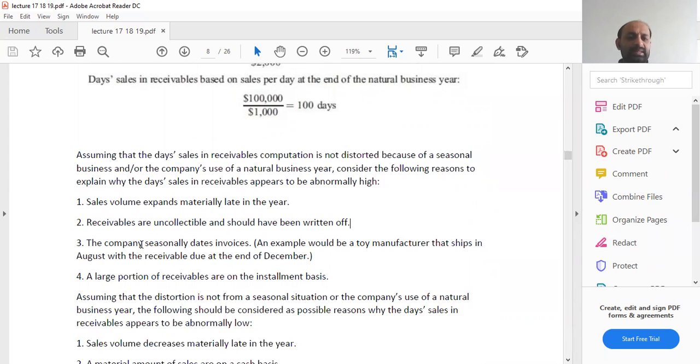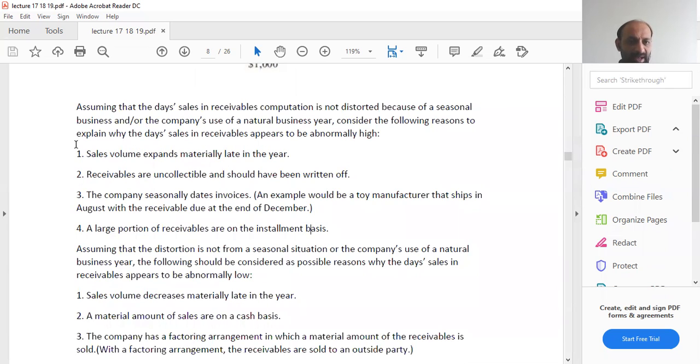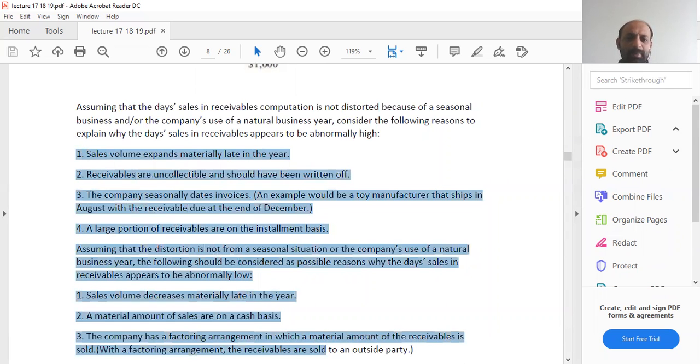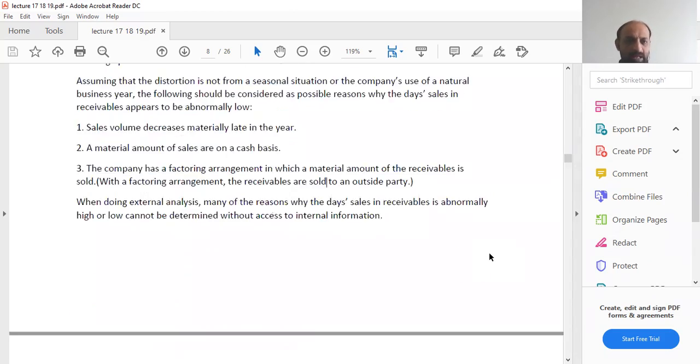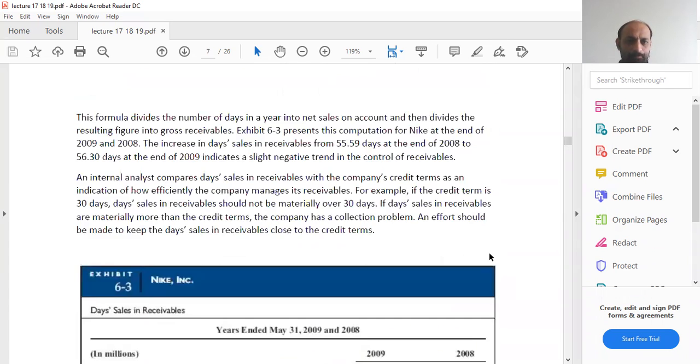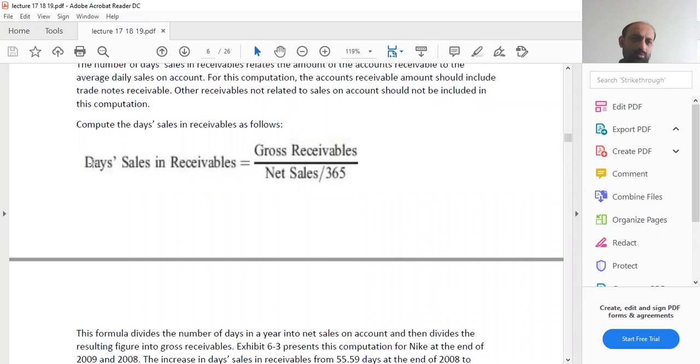The company seasonally dates invoices. For example, a company that invoices season wise. So if the company does the invoicing seasonally, then obviously, because it will be after every 3-4 months, you will get a higher ratio. So all these factors you have to keep in mind if you come across a high ratio. So this is the end of lecture number 17. The first ratio that we did is called days sales in receivables.